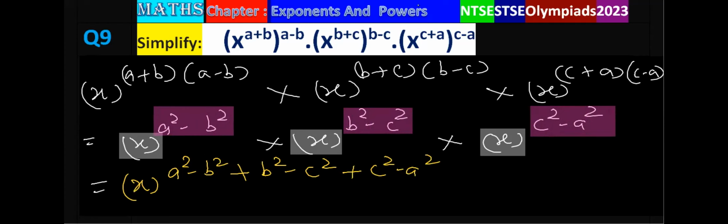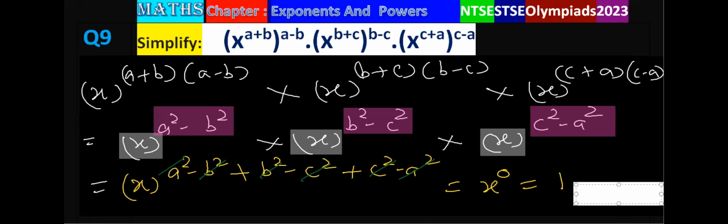Then you will notice here that plus a square is cancelled by minus a square, minus b square cancelled by plus b square, minus c square cancelled by plus c square. So here you will be getting x power 0 and x power 0 is 1. So 1 is the answer of this question. On simplification, the answer of this question will be equal to 1.